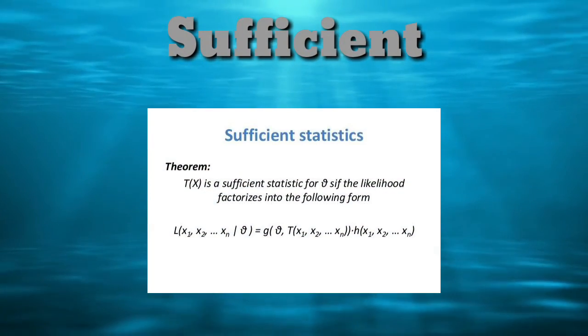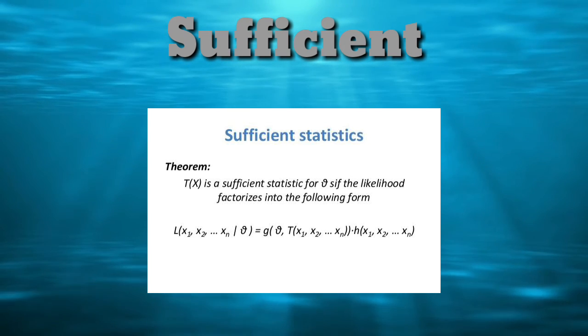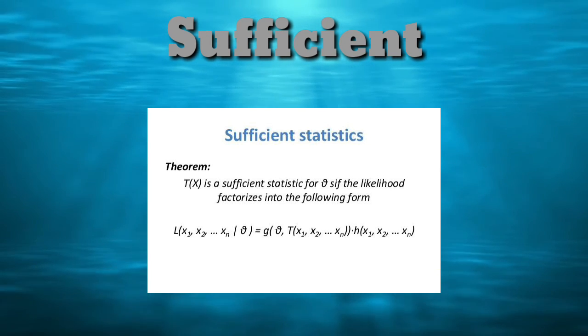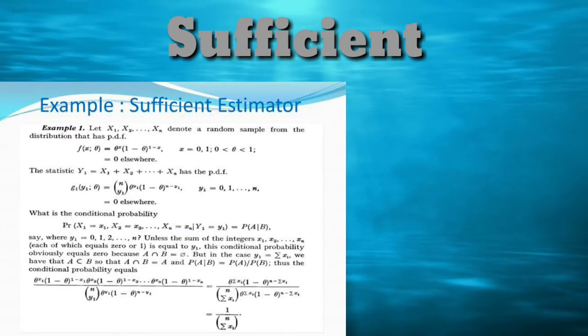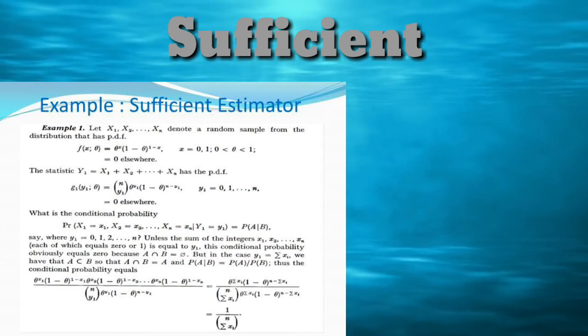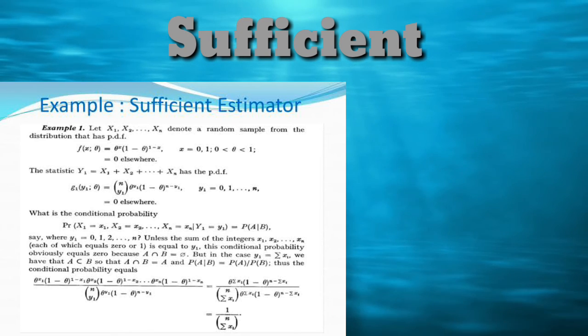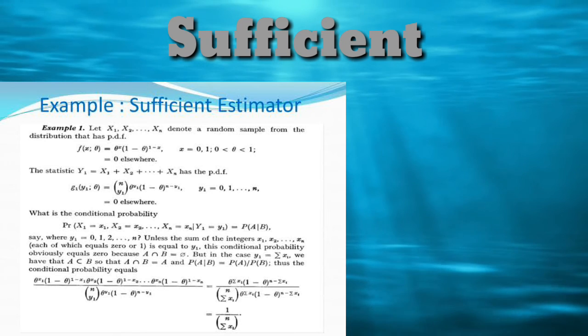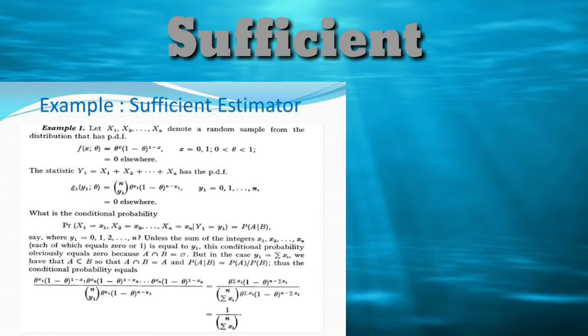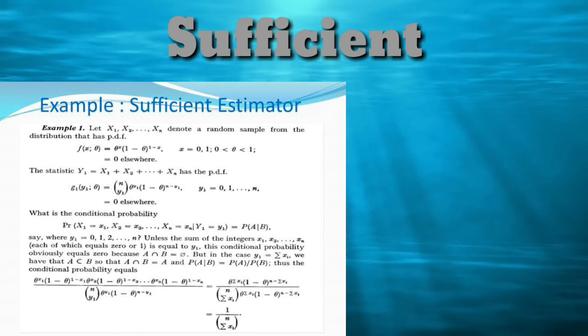A sufficient statistic is a statistic that summarizes all the information in a sample about a chosen parameter. Sufficient estimators exist when one can reduce the dimensionality of the observed data without loss of information. In A/B testing, the most commonly used sufficient estimator is the sample mean.